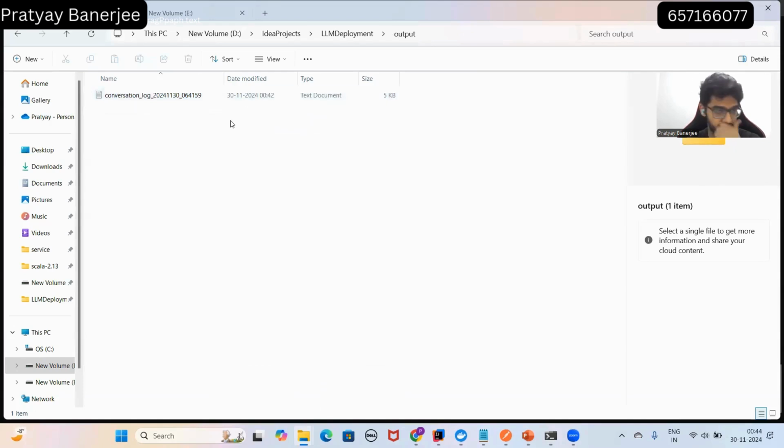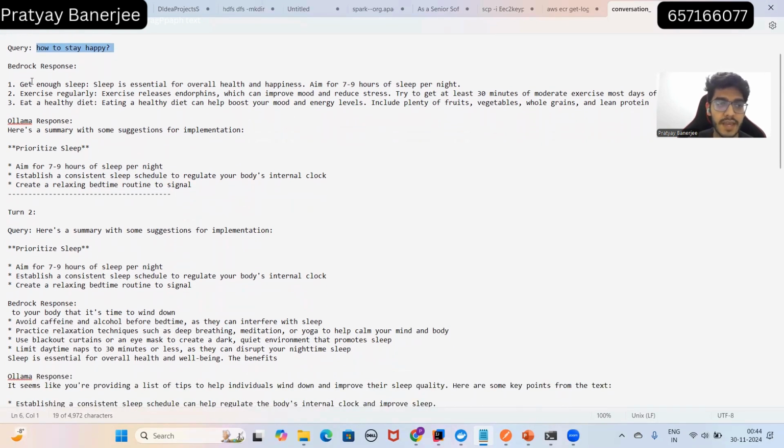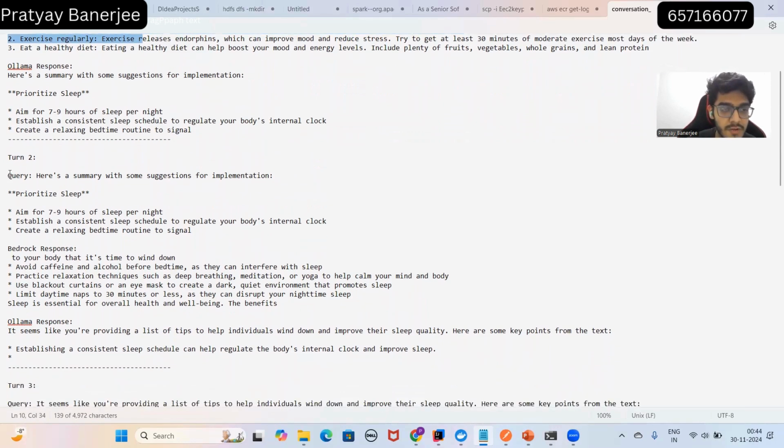So in the output directory, this file got created, the conversation log. If you see, this is the first query that I provided. And then Bedrock responded with how to stay happy: get enough sleep, exercise regularly, eat a healthy diet. And then Ollama's response to that was prioritize sleep, aim for 7 to 9 hours of sleep per night, and all those things. And if you see, turn two's query was the same thing that Ollama responded. So for the client, we forwarded the exact response that Ollama provided to Bedrock.